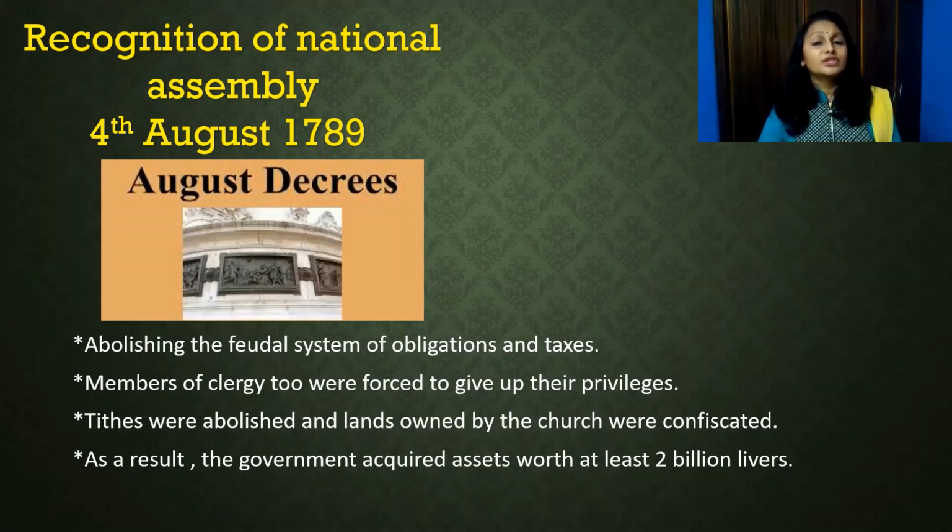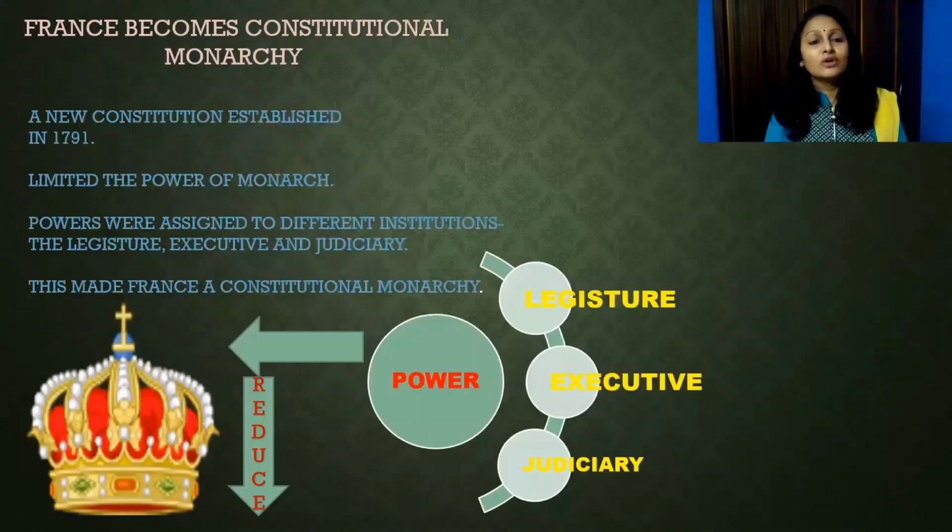And even the clergy, the members of the church, had to give up their privileges. So all the privileges were abolished, taxes were abolished, privileges were abolished. And now they confiscated the land from the members of the church, that is the first estate, and they could acquire 2 billion livres. France becomes a constitutional monarchy.